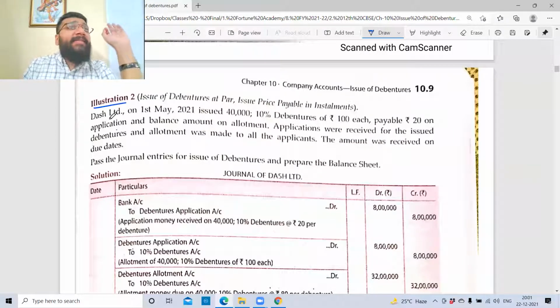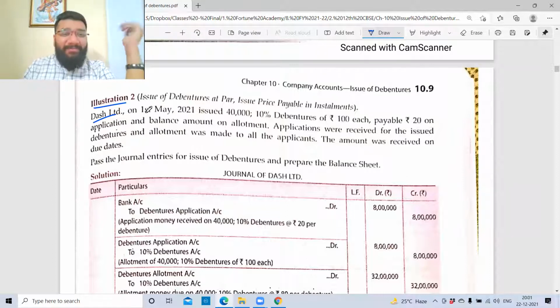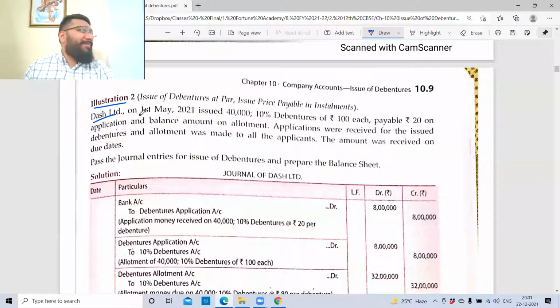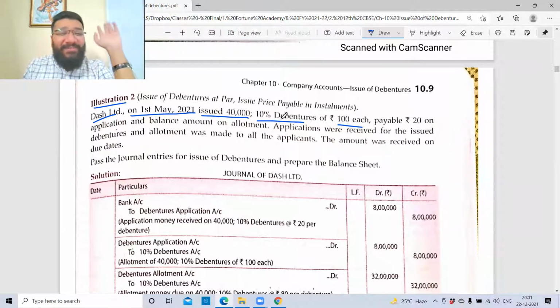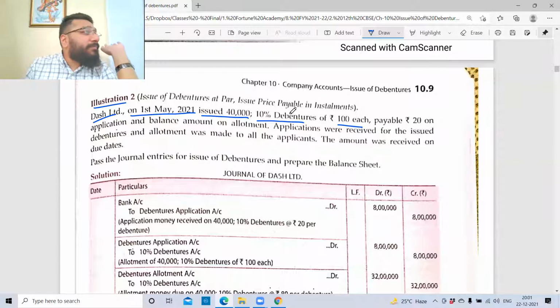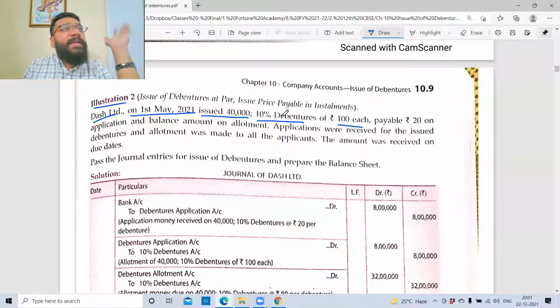Illustration 2. It says Dash Limited. Dash Limited on 1st May 2021 issued 40,000 10% debentures of 100 each. Can you tell me how many debentures have been issued? 40,000. What is the category of debenture? 10% debenture. What is the face value? 100 each. Online students, please participate.